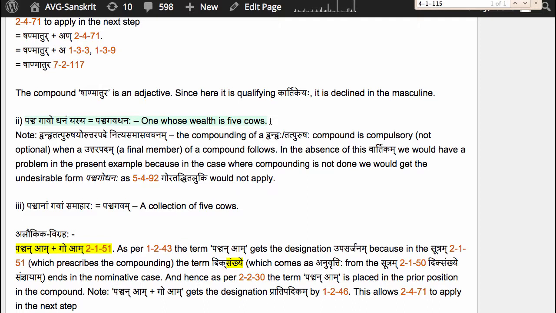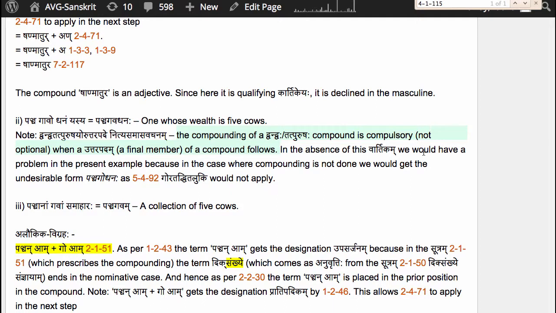The only point we're noting here is that the compounding between Pancha and Gavaha is allowed here because the final member Dhanam of a compound is following. The Vartikam here says Dvandva Tatpurushayor Uttarapade Nitya Samasa Vachanam, which means that the compounding of a Dvandvaha or a Tatpurushaha compound is compulsory, not optional, when an Uttarapadam, a final member of a compound, follows.